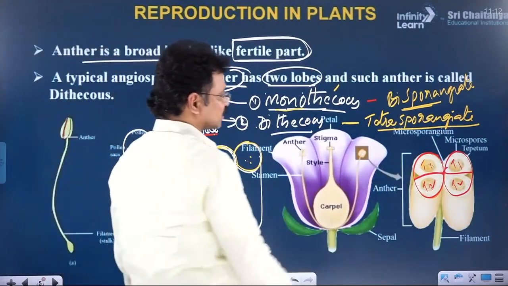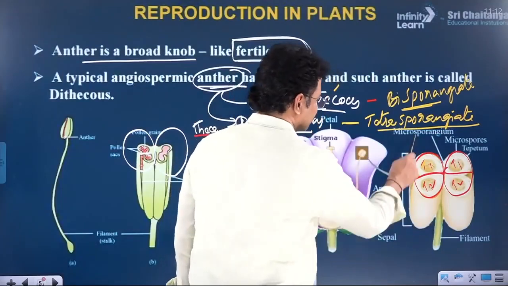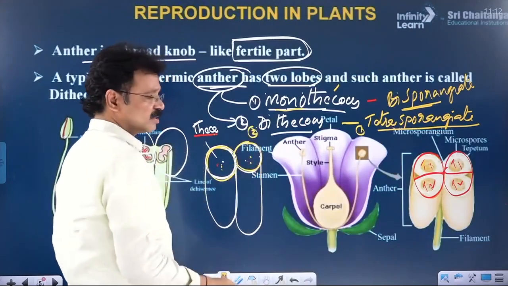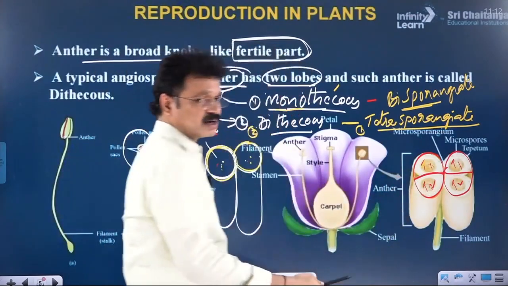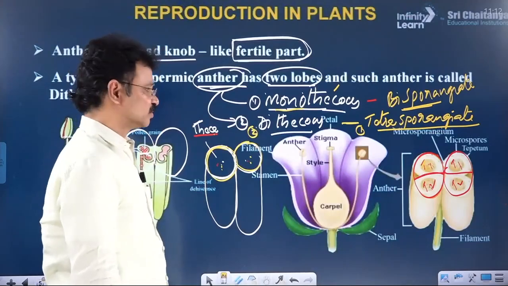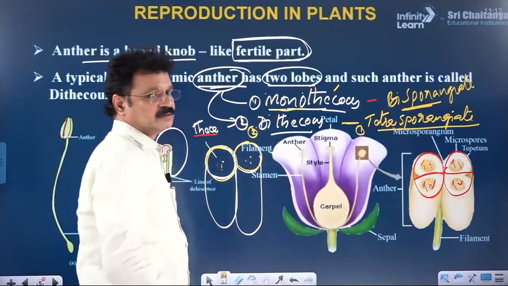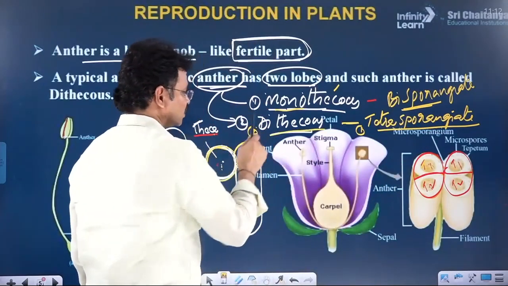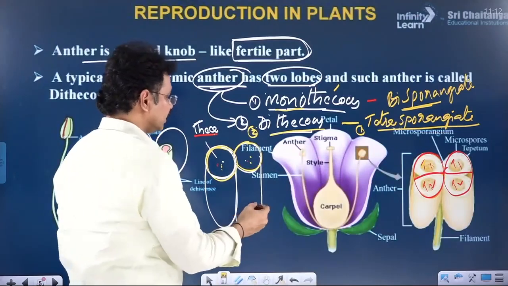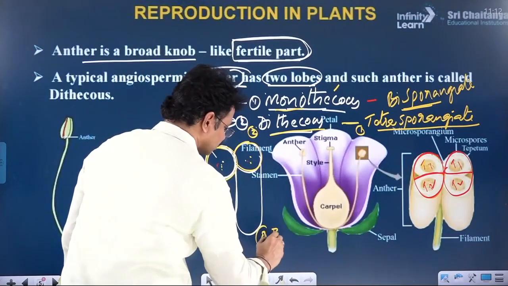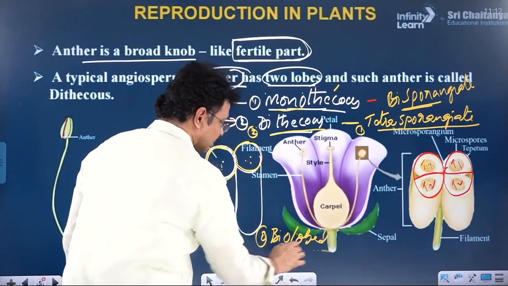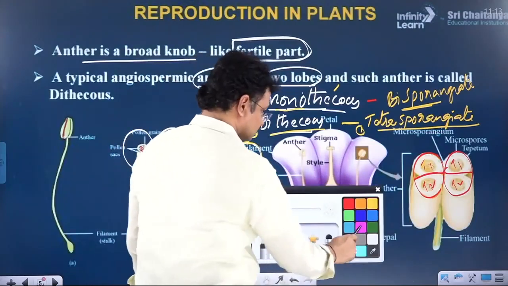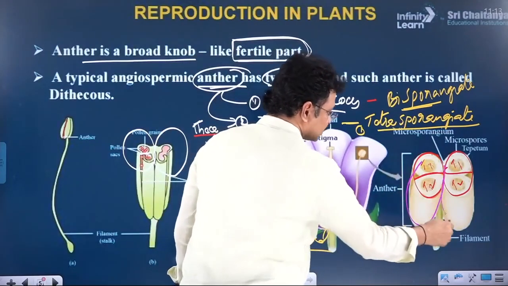Based on diagrams, we can construct some kinds of questions here. This anther is an example for: option 1, tetrasporangiate; option 2, dithecous; option 3, bilobed. All are true statements. Why is this anther called bilobed? It has two lobes. This is one lobe, and this is the second lobe.